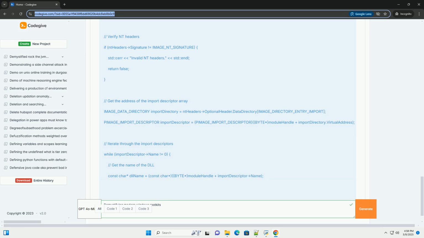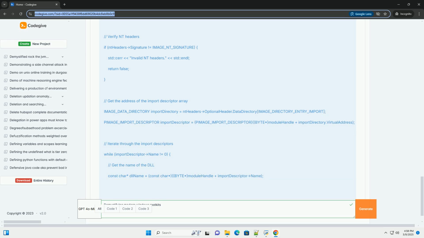Three, IAT modification. Once found, the code modifies the IAT entry to point to our HookedMessageBoxA function. Crucially, it saves the original function address for later use. Four, VirtualProtect. The VirtualProtect function is used to change the memory protection attributes of the IAT, making it writable.